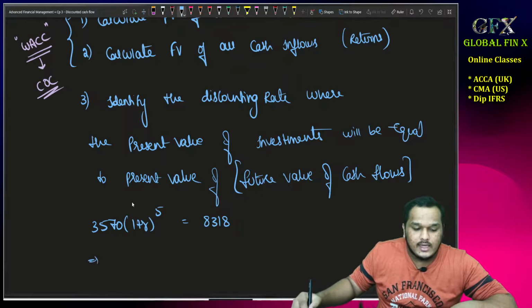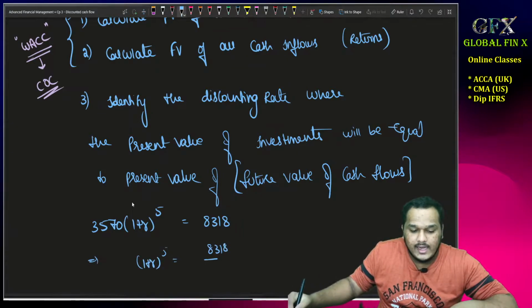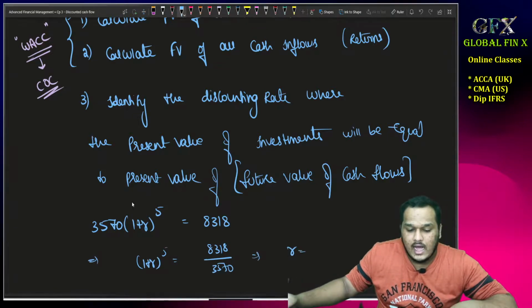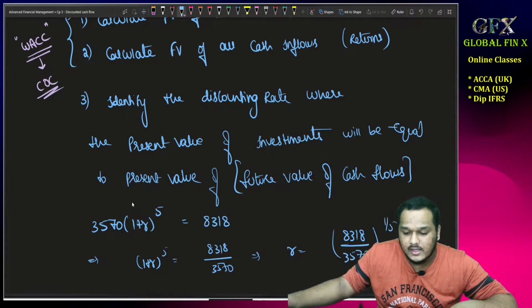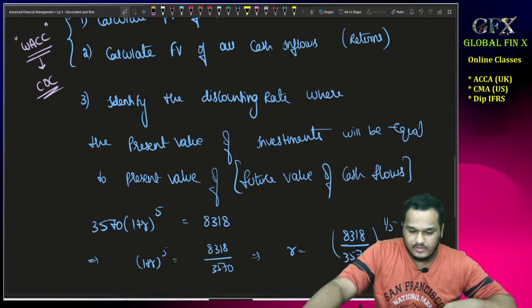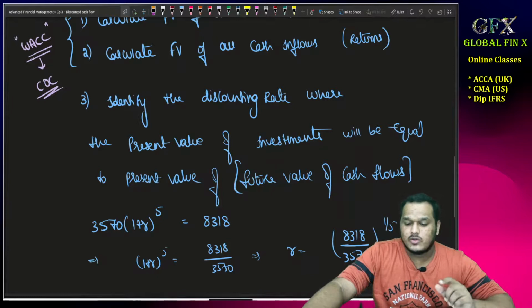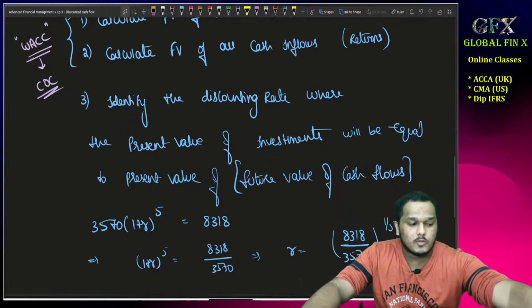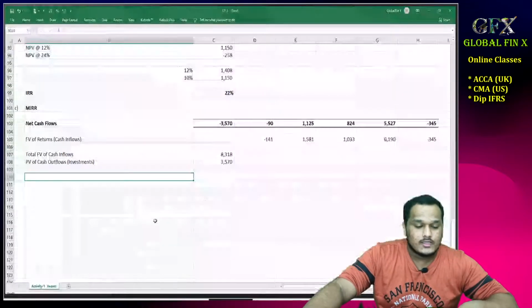That implies 1 plus r whole power 5 is equal to 8318 by 3570. That implies r equal to 8318 divided by 3570 whole power 1 by 5 minus 1. Correct? Okay, we can't calculate that using a calc because whole power 1 by 5 is not possible in the normal calculator. So let's see that in Excel.